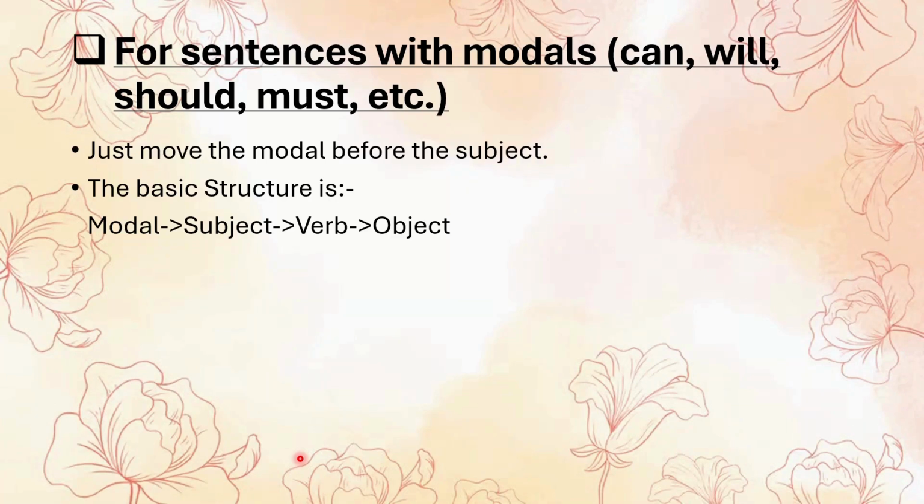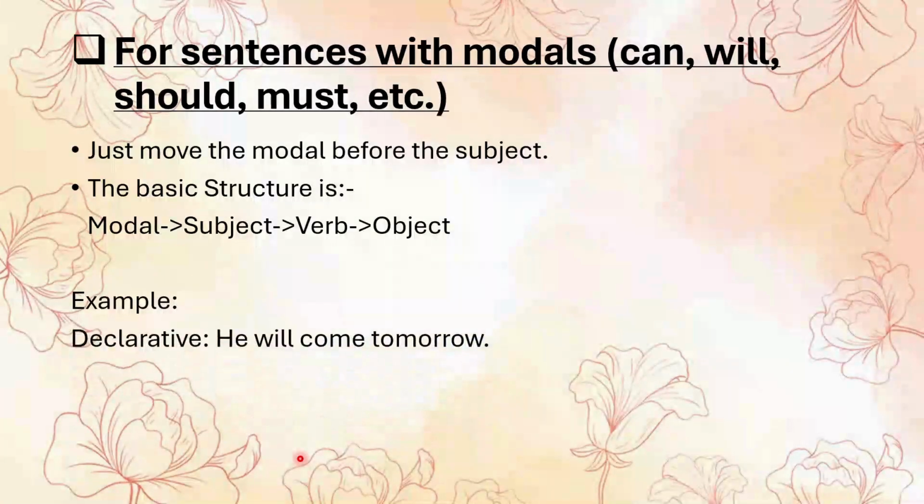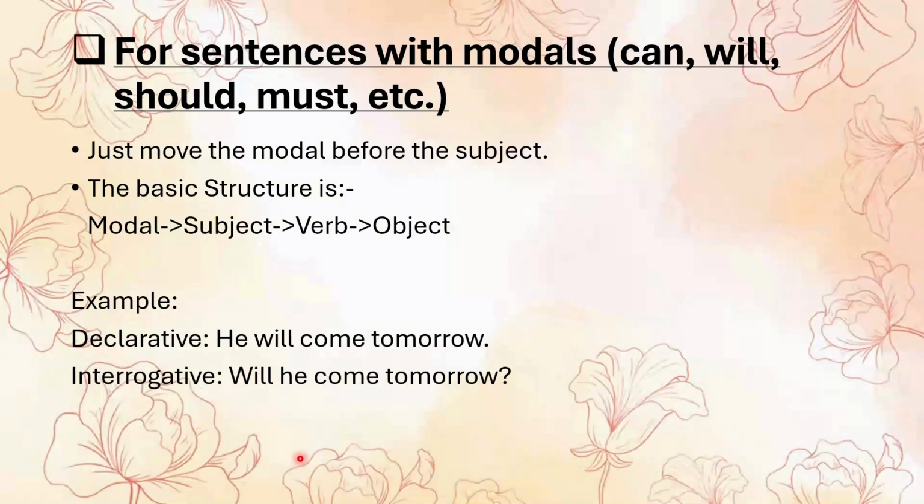Example: he will come tomorrow. It becomes will he come tomorrow? The modal, then the subject, the verb and the object. Just remember the structure, otherwise everything is easy. Nothing is tricky here, just move the modal to the beginning.